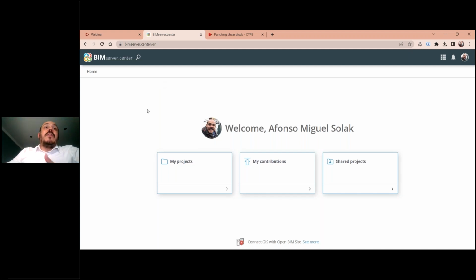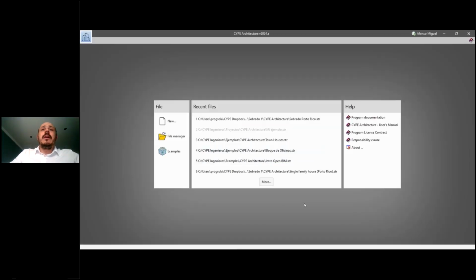One of the features that we have in this version is that we improved the way the software connects with this platform. So I will create a little example here, starting from CYPE Architecture. CYPE Architecture is our software to create architectural models, as the name says. It's a 3D modeler, a BIM modeler.